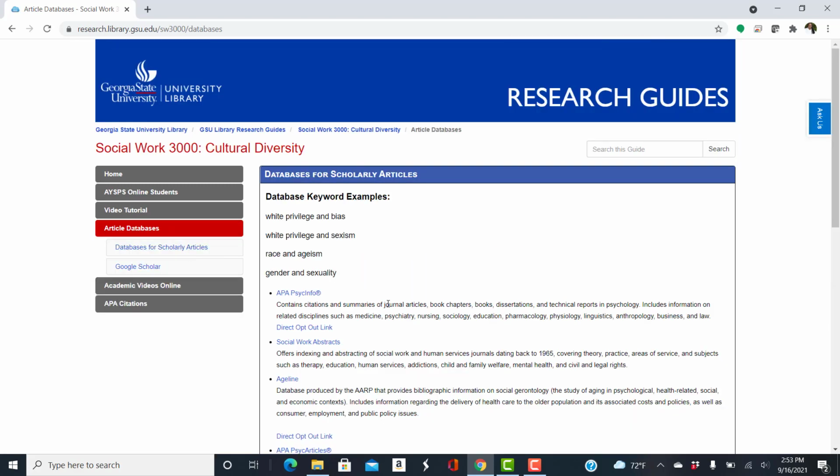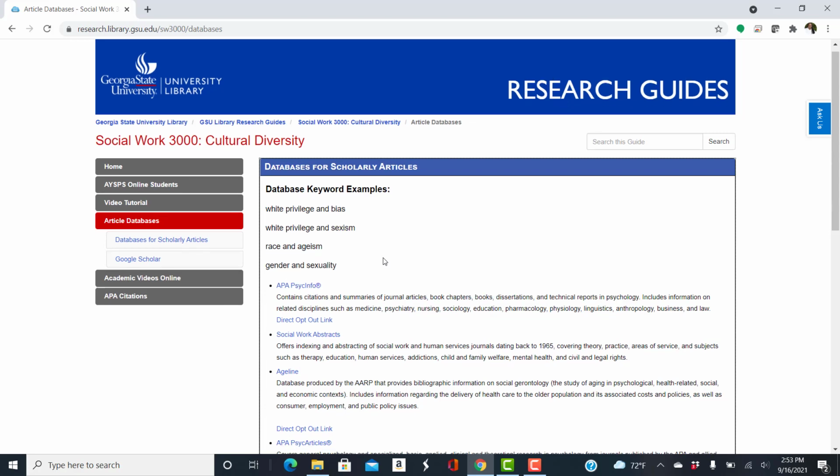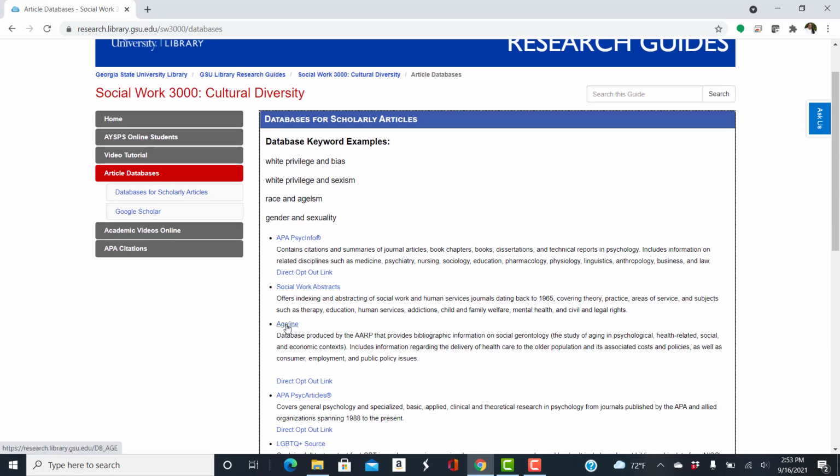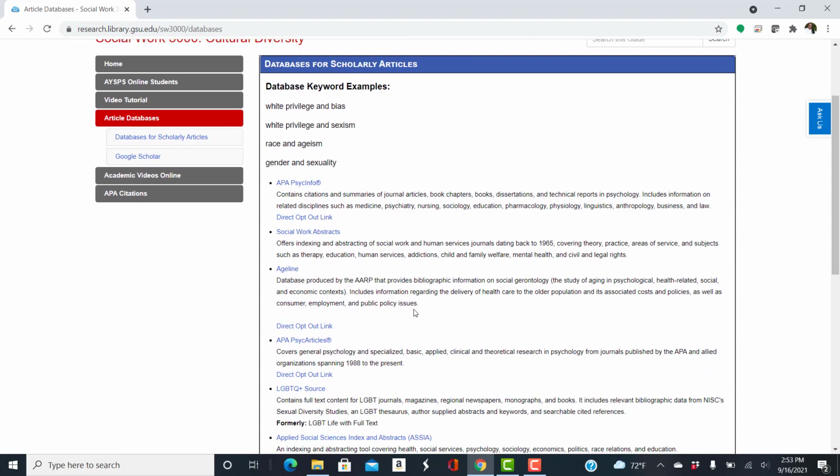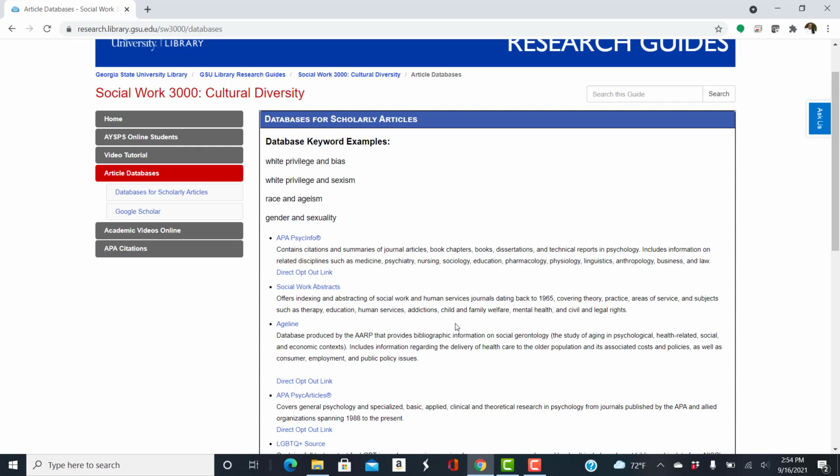Now, of course, the assignment is looking at different dominant, less dominant cultures and identities. So I've created a few keywords for us to use just to get started. Now, notice something like race and ageism. In a minute, we'll go and do a search in AgeLine that may be appropriate there. And something dealing with gender, sexuality, we'll look at LGBTQ+ source. But for most topics, APA PsycInfo should be okay. So let me copy and paste that first one.